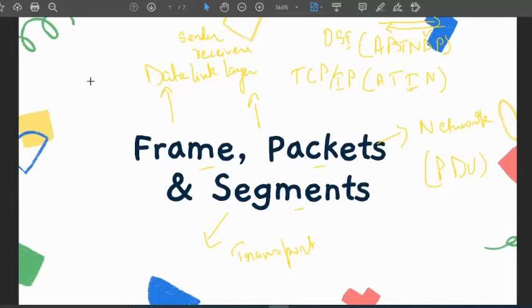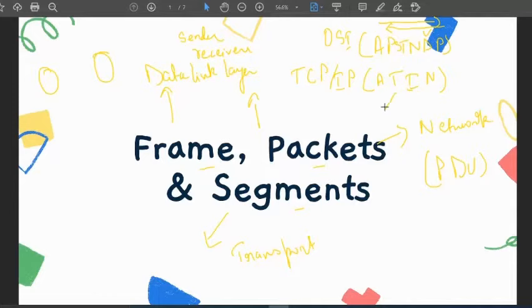Whatever message or data we send from one device to another device, the form in which it is present in a specific layer, whether the application layer, transport layer, network layer or data link layer, is the PDU.